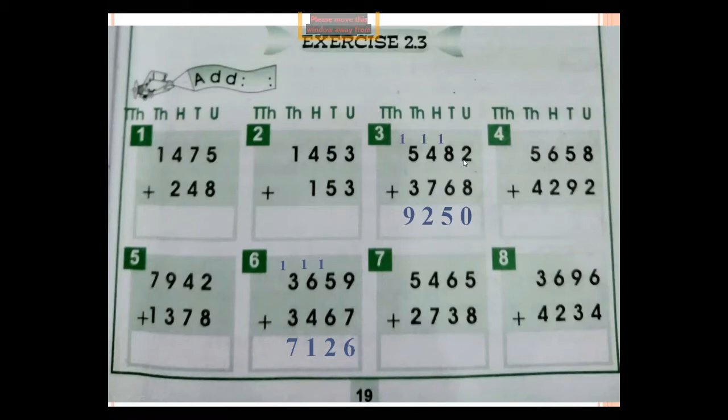This is a 4-digit addition. Whenever 1000 shifts at the 10,000 place, but our answer here ends at 1000, so no need for 10,000 here. So 5 plus 3, 8, and this carry plus 1 is equal to 9. So our required sum is 9,250.